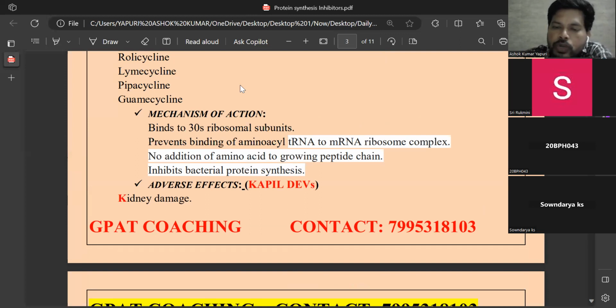It may be gram positive or gram negative, or some others like protozoa, mycobacteria, fungi, etcetera. And the tetracyclines are generally broad spectrum in nature and bacteriostatic in nature. Okay, and simply both aminoglycosides and tetracyclines bind to 30S ribosomal subunits in the bacteria, nothing but microorganisms.